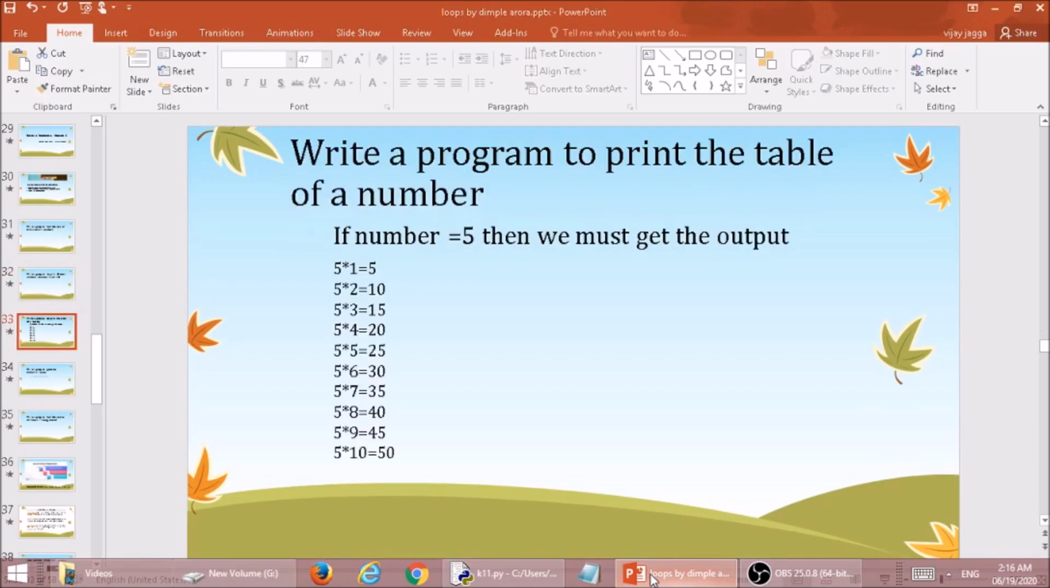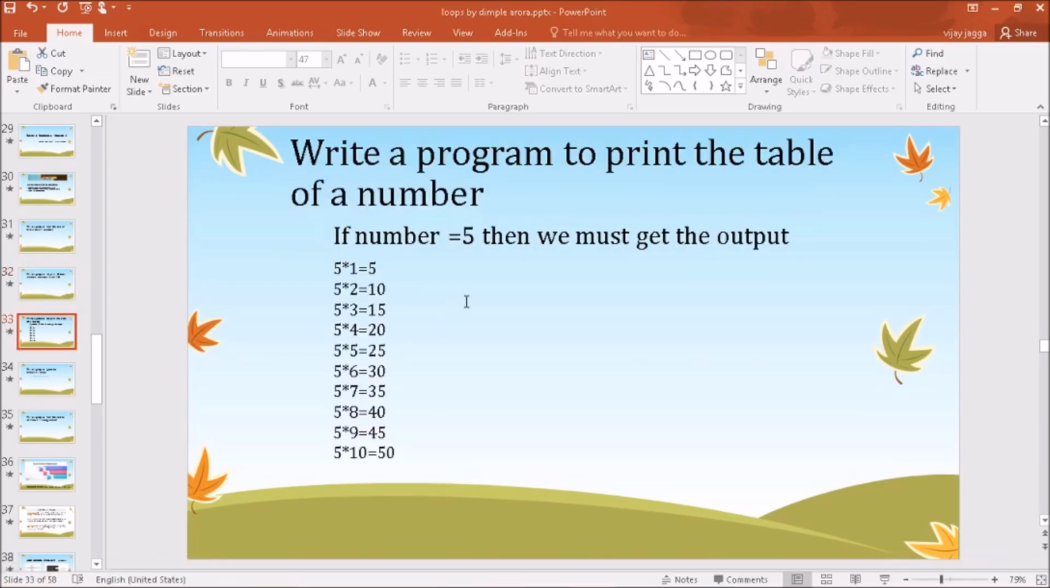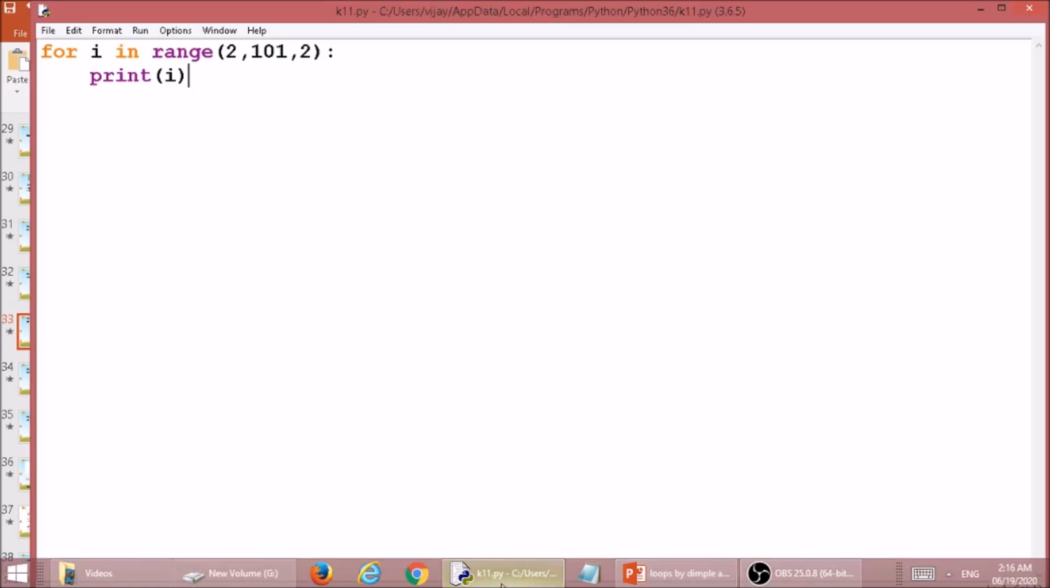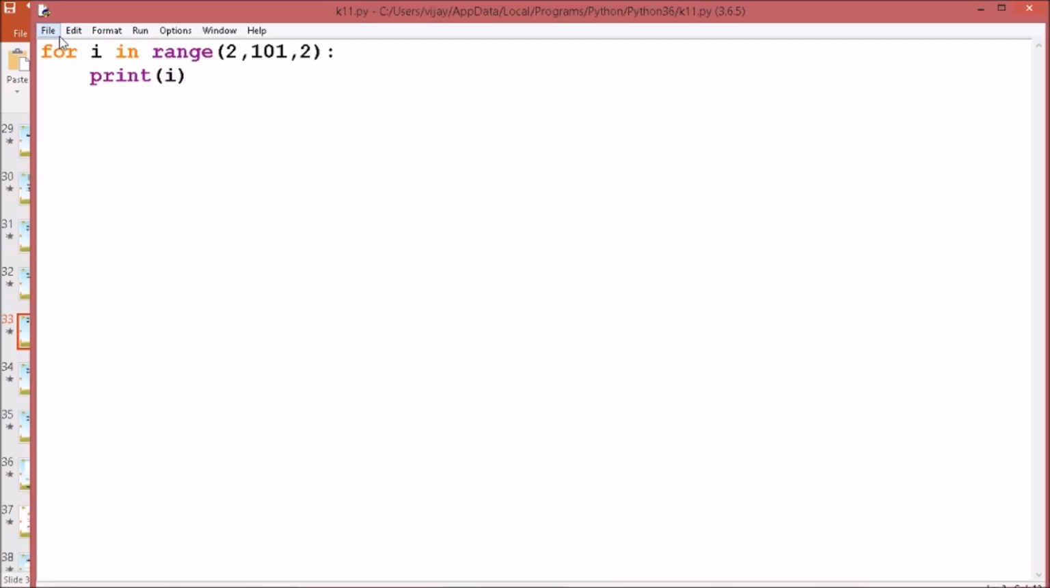Moving on to the next program. Write a program to print the table of a number. We have to accept a number from the user. Suppose the user gives 5, we have to print the table of 5. So let's understand with the program. Let me modify the same program.